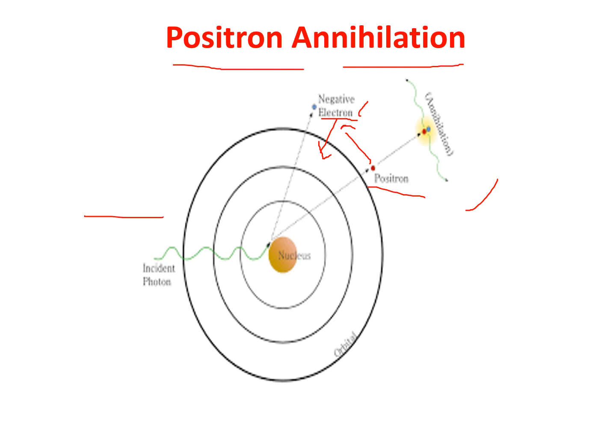Listen carefully. This higher energy photon with an energy of 1.02 mega electron volt interacts near the nucleus and will produce one electron and one positron. Later, these two join together. The positron joins with an electron and the electron combines with the atom. This is called what? Positron annihilation.